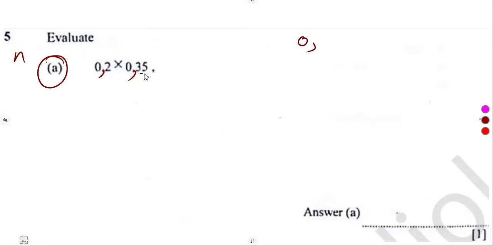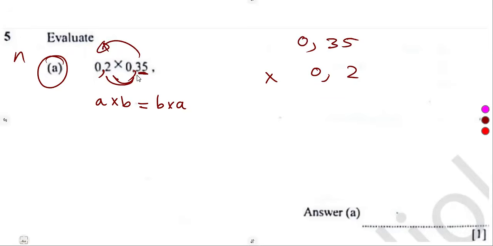We can even start with 0,35 times 0,2, which has more decimals after the comma. Remember, A times B is the same as B times A.